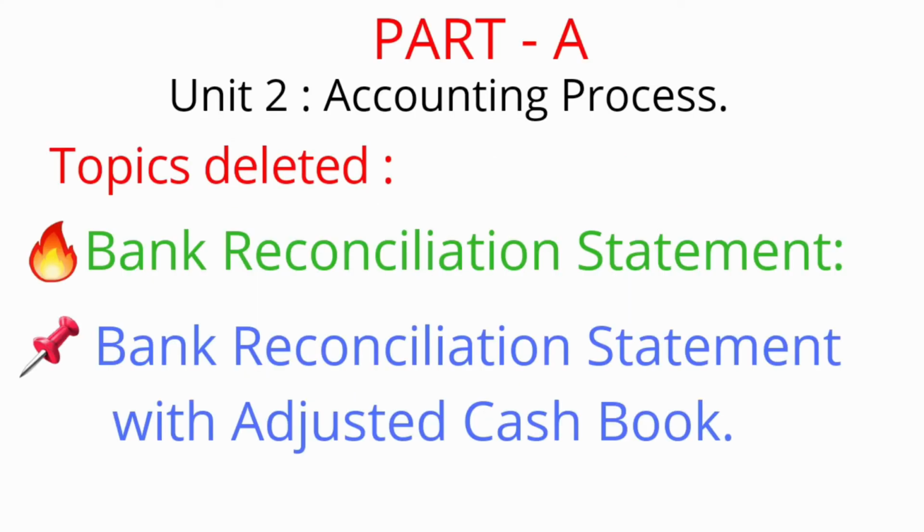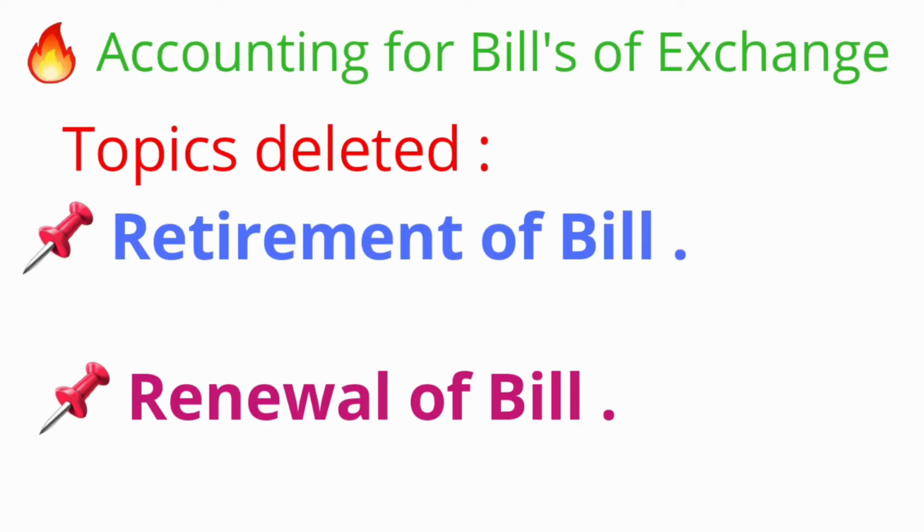In Part A, Unit 2, Accounting Process, the topic deleted under the chapter Bank Reconciliation Statement is Bank Reconciliation Statement with Adjusted Cash Book. Only the particular topic has been eliminated. And the next chapter, Accounting for Bills of Exchange. Under this chapter, only two topics have been eliminated, that is retirement of bill and renewal of bill.